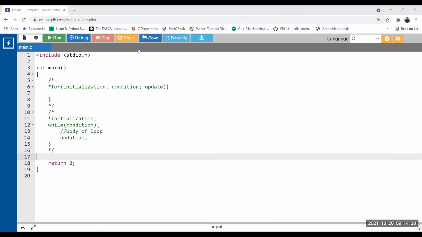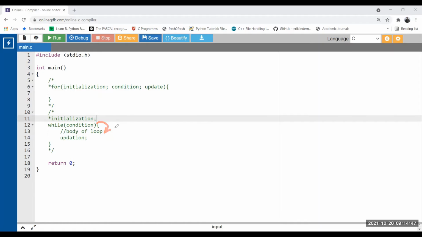Okay, so now let's see the next part. The condition for the while loop should be checked first, while entering the body of the loop. Correct. Whenever program control enters the body of the loop, it will first check the given condition with the help of the loop control variable. Is it true or false? If that particular condition is true, then the loop will be entered.